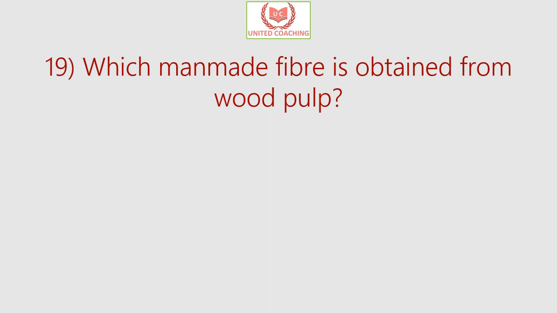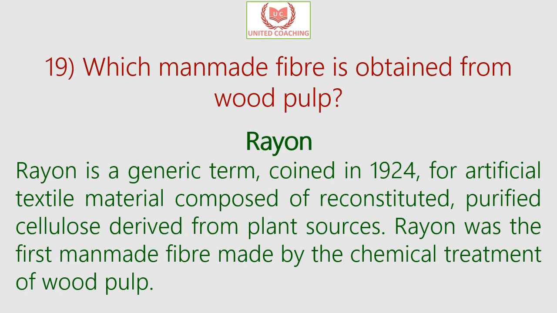Our next question is, which man-made fiber is obtained from wood pulp? So the answer is rayon. Rayon is a generic term coined in 1924 for artificial textile material composed of reconstituted purified cellulose derived from plant sources, and it was developed as a substitute for silk and cotton. Rayon was the first man-made fiber made by the chemical treatment of wood pulp, and it has the same molecular structure as cellulose.